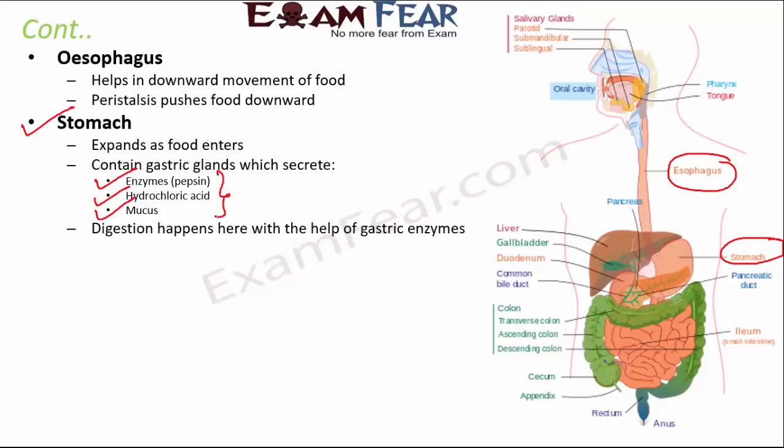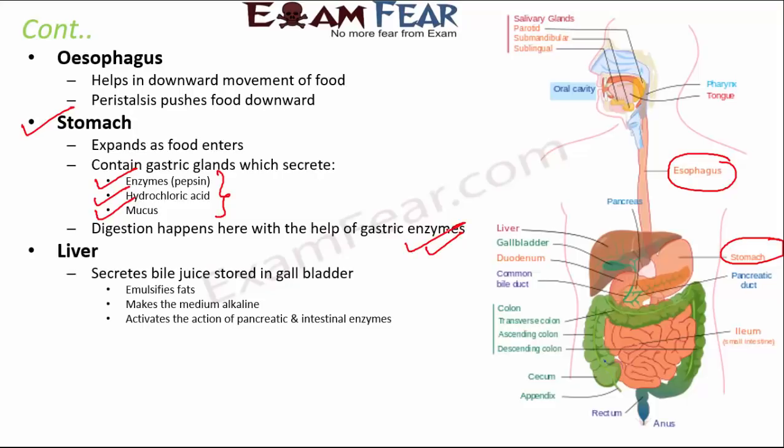So all of these help in digestion of the food. So basically acidic environment is needed for these enzymes to do their action. So for that hydrochloric acid helps.